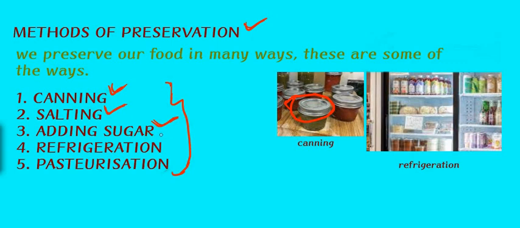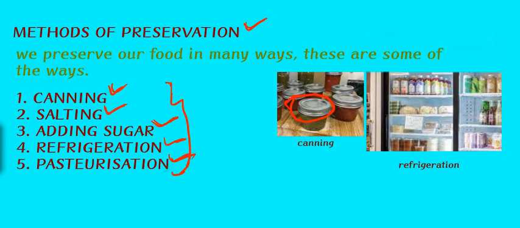The next type of preservation is already known, and that is refrigeration. We have refrigerators in our home, and we use them to avoid spoiling of food, isn't it? Refrigeration is just cooling. This cooling can inhibit the growth of microorganisms, and thus it can help us to preserve food for a certain amount of time. The next one is pasteurization.